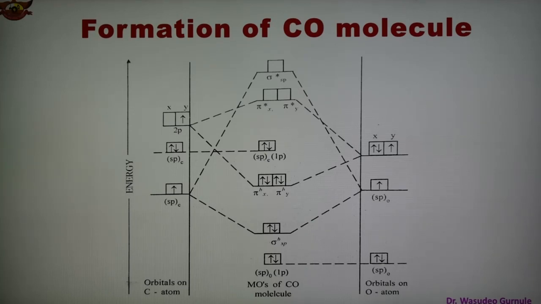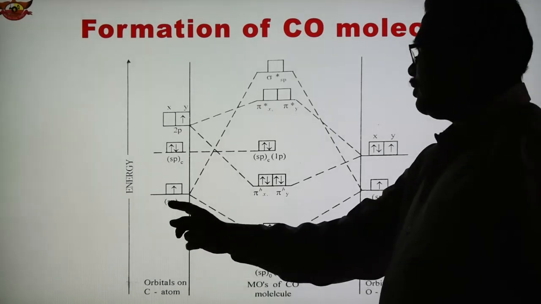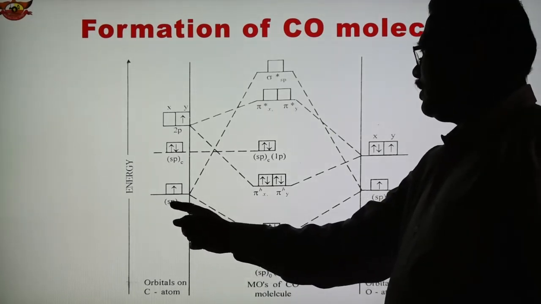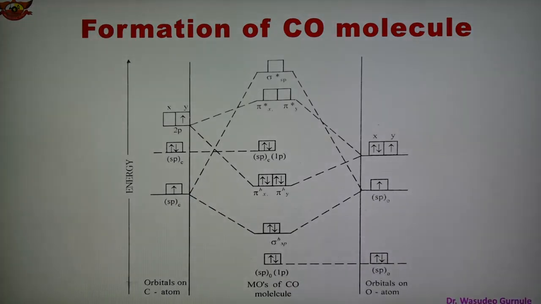How do we show it? spc, this one is spc. In sp we combine s and p both, therefore the C is for carbon. So spc, two hybrid orbitals are formed. So new orbitals are shown as spc, and therefore the electronic configuration of the carbon is now spc2, spc1, 2px0, 2py1. These are the configuration.